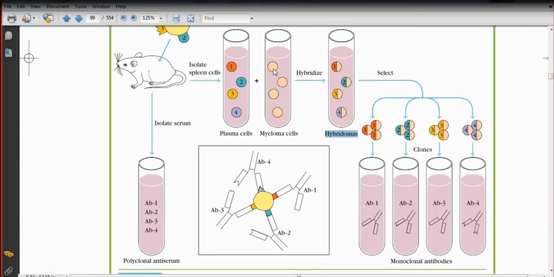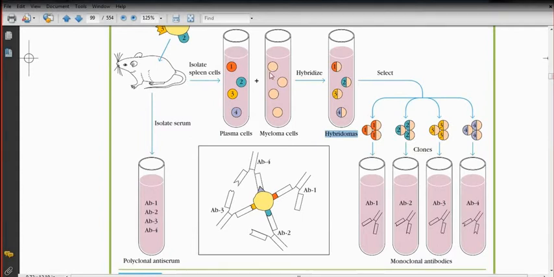For fusion, you require some molecule like polyethylene glycol, PEG. Polyethylene glycol can be used to fuse these 2 different types of cells. But during fusion, some unnecessary fusion between cells may happen also. One is the plasma cell fusing with another plasma cell, that is not desirable.